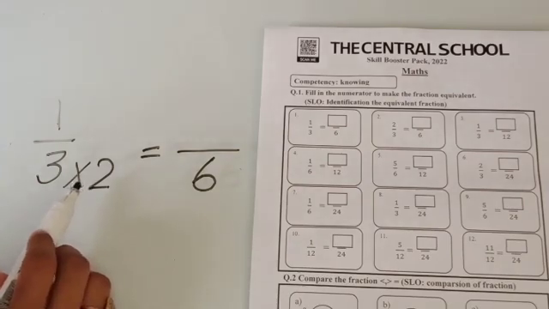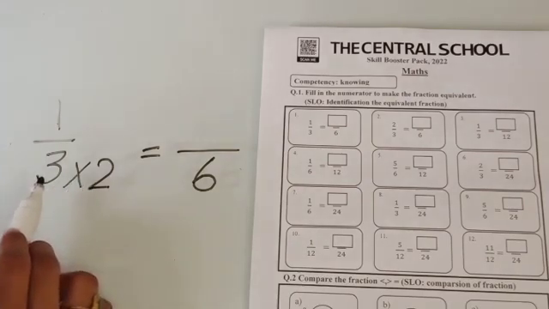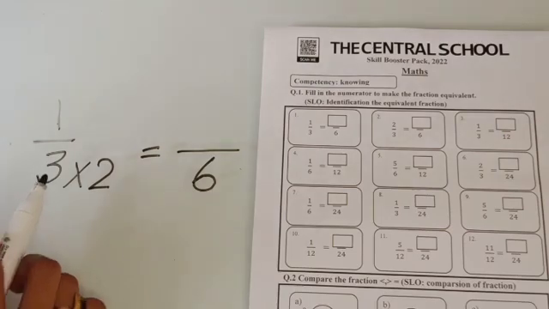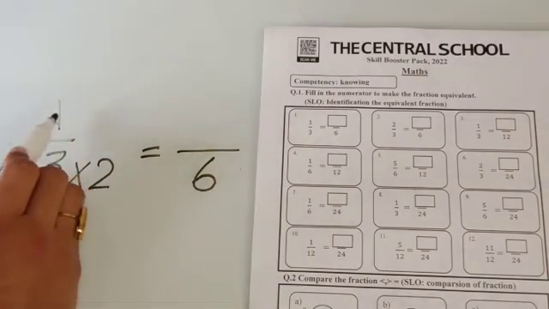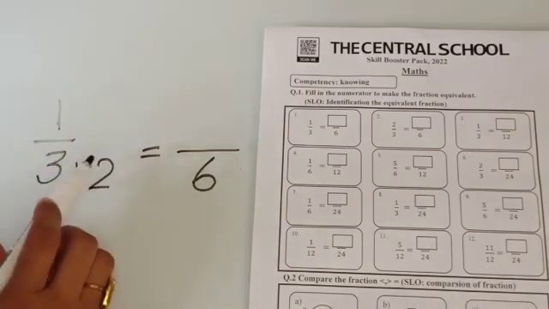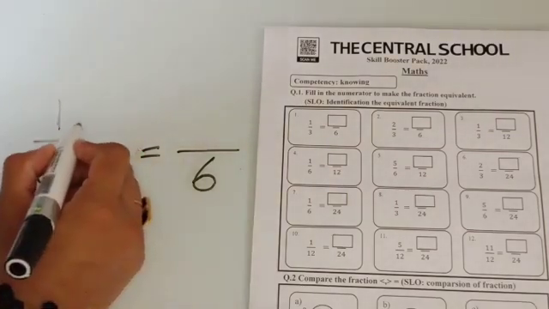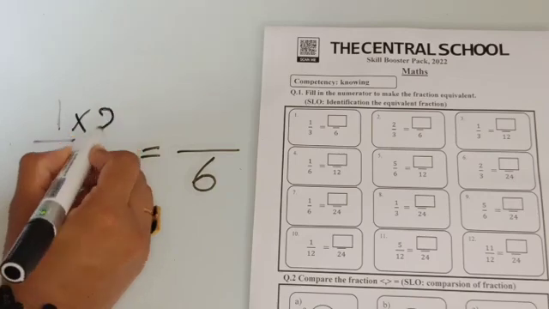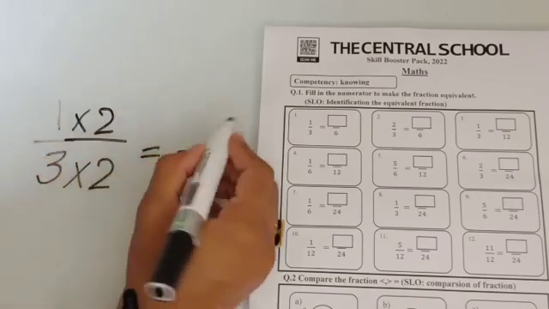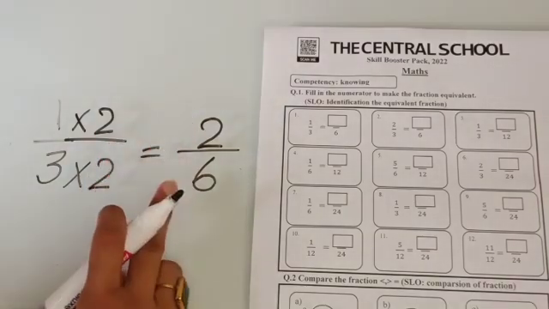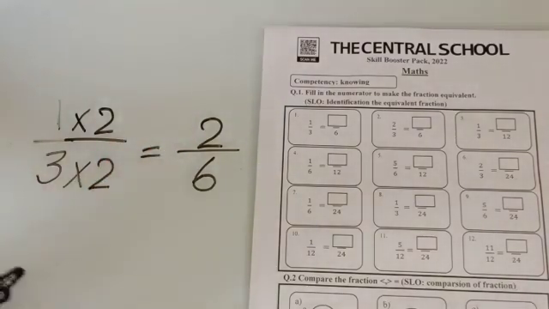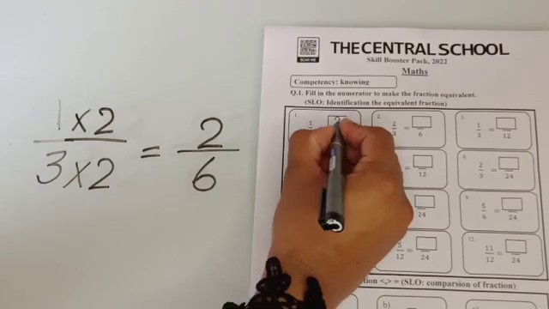One thing, when we multiply the denominator with any number, we will have to multiply the numerator with the same number. So now we'll multiply 1 by 2. 1 2s are 2. Here we have 2 by 6. So our numerator is 2.